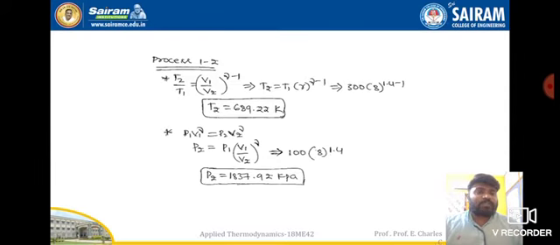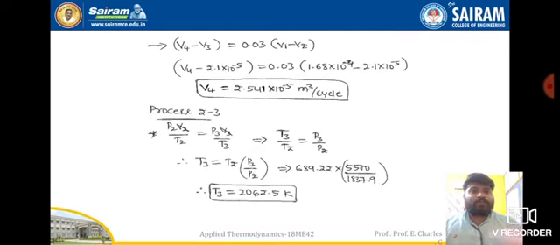Process 1 to 2 is similar to the previous cycles. So T2 by T1 is equal to V1 by V2 whole to the power of gamma minus 1. With the help of that, T2 will be found out. P1 V1 whole to the power of gamma is equal to P2 V2 whole to the power of gamma. With that, P2 will be found out.